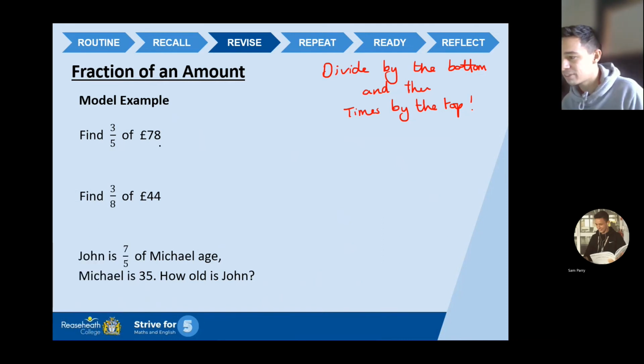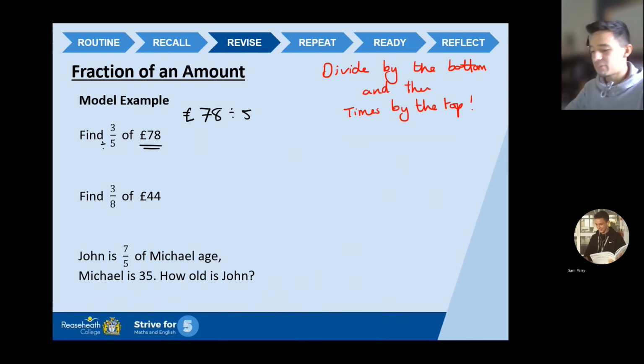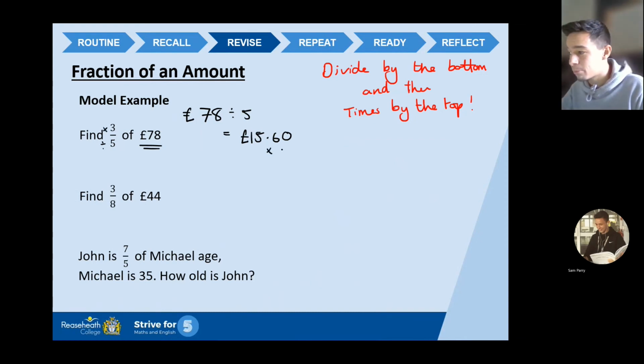Are you ready? £78. Find 3/5 of £78. So £78. Divide it by the bottom. So I'm going to divide it by 5. Are you ready? 78 divided by 5 equals £15.60. So technically, 1/5 is £15.60, but I want 3/5. So that's where we times it by 3. That's where we times it by the top number.